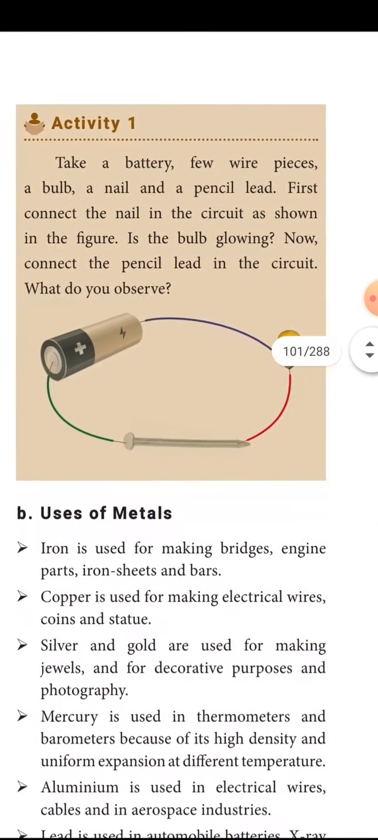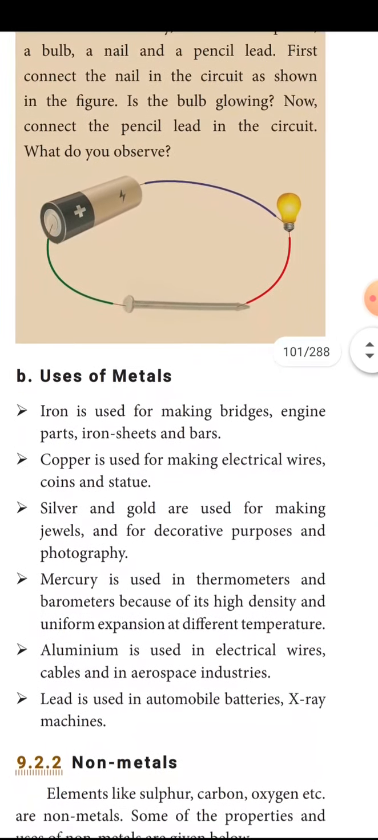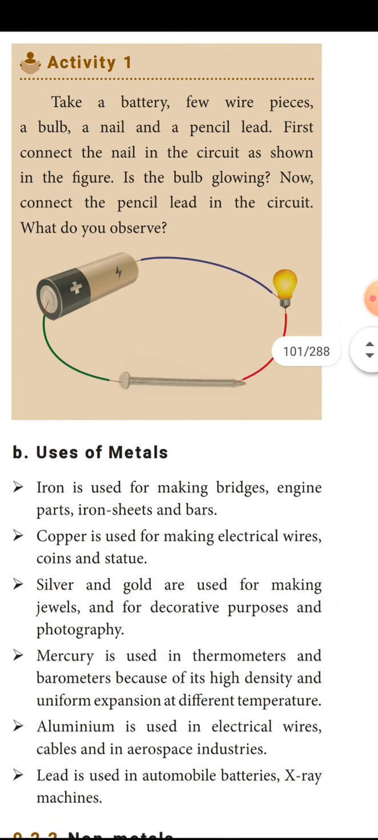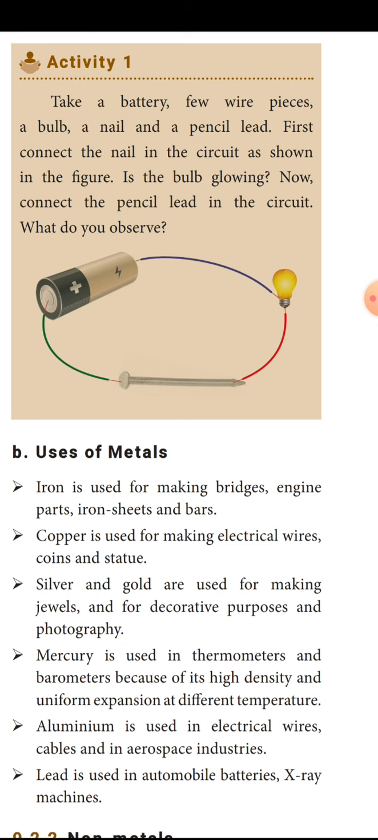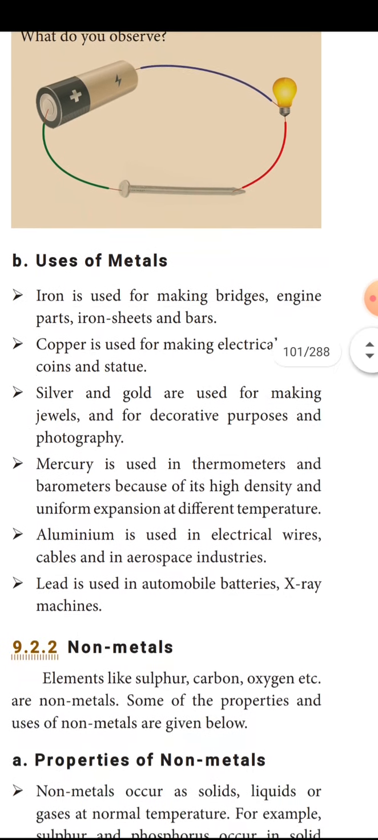Then the uses of metals. Here an activity is given. You can find out by keeping an iron in the circuit; if you keep plastic instead, it won't conduct. Whether the metals are conductors or non-conductors, you can find out using this simple circuit. Uses of metals.